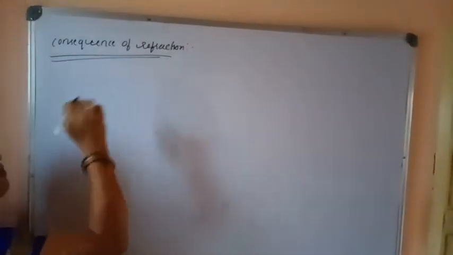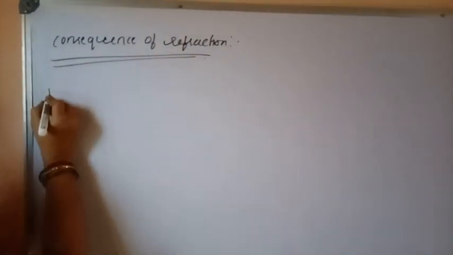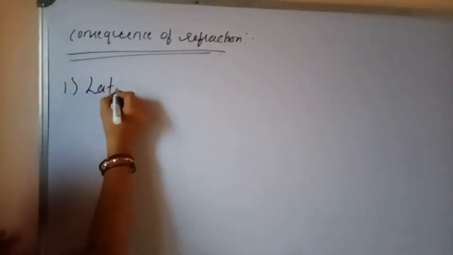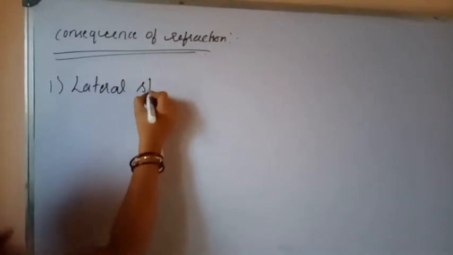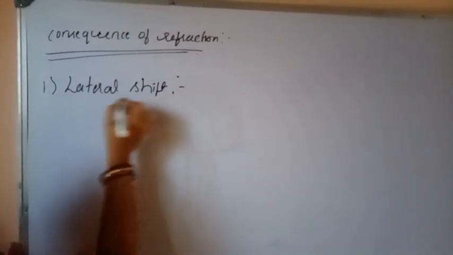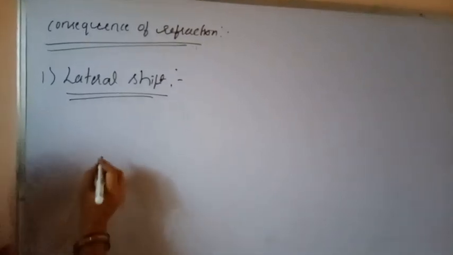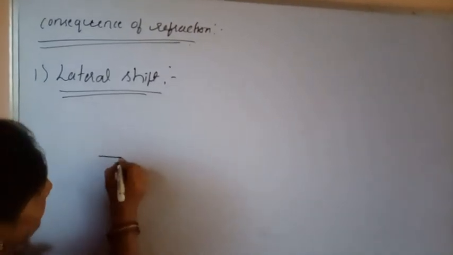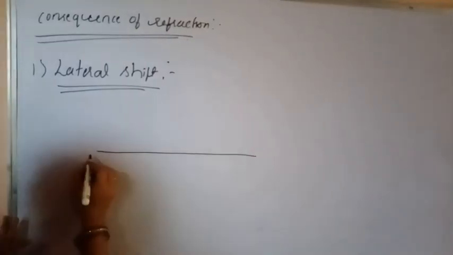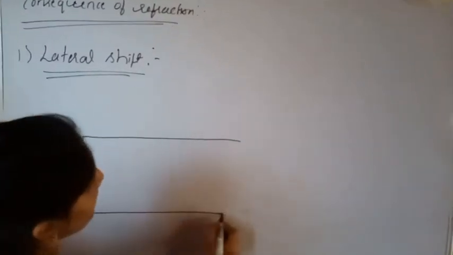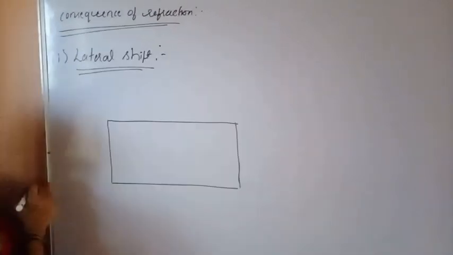Next, consequences of refraction. Mainly there are two consequences that occur in refraction. They are normal shift and lateral shift. First we shall discuss lateral shift. Let us consider a parallel sided rectangular glass slab like this.